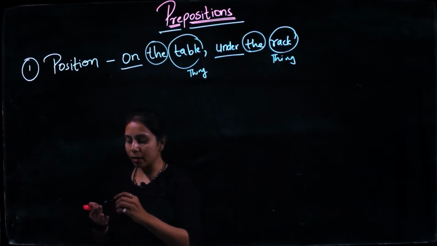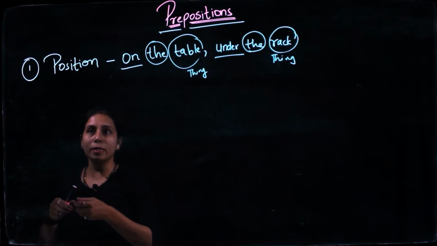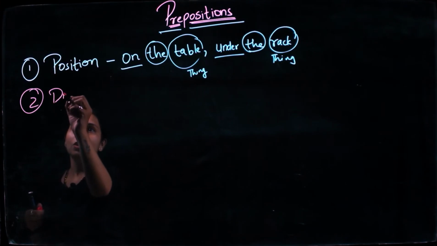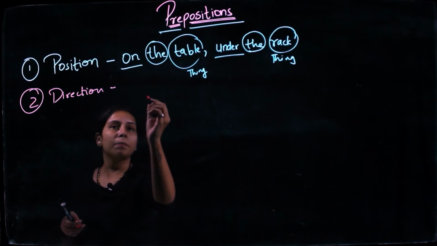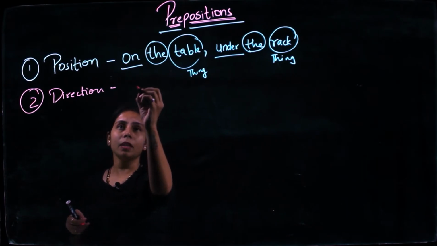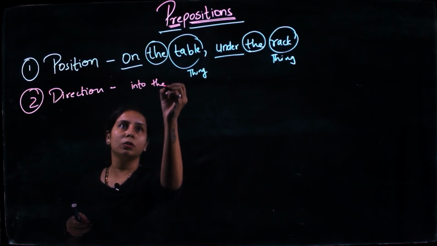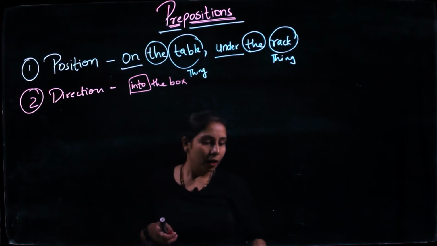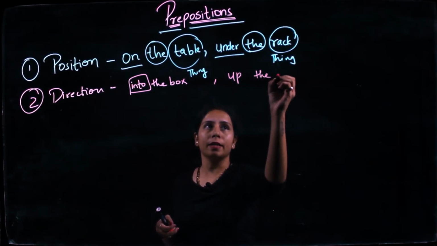Okay. Now let us talk about the second kind. This was on the basis of position. Now we are going to talk on the basis of direction. So prepositions also come on the basis of direction. For example, I tell somebody, I have kept the glass into the box. So into is the direction. Again, up: she is up the stairs.